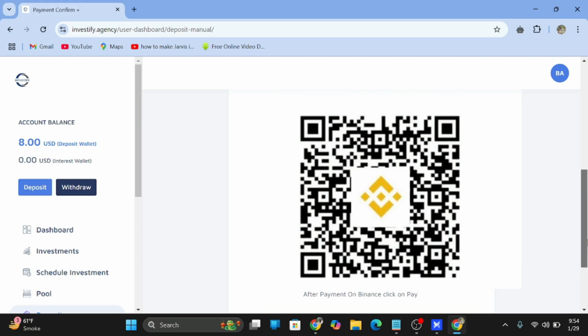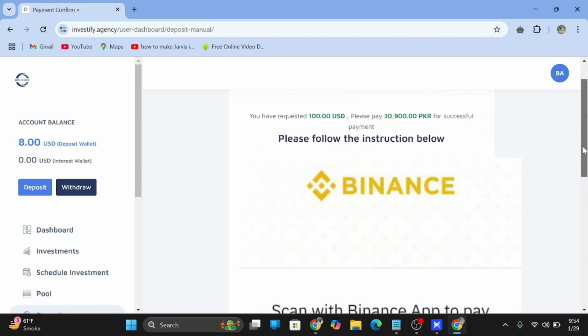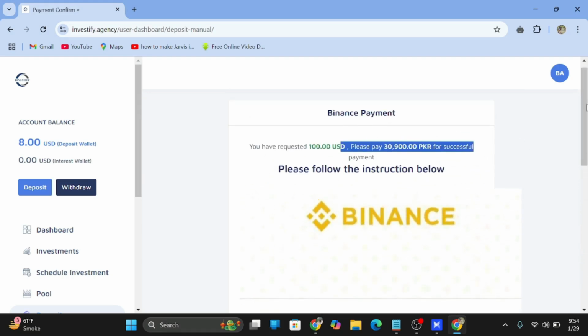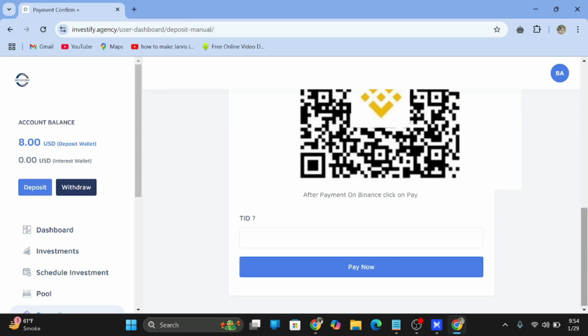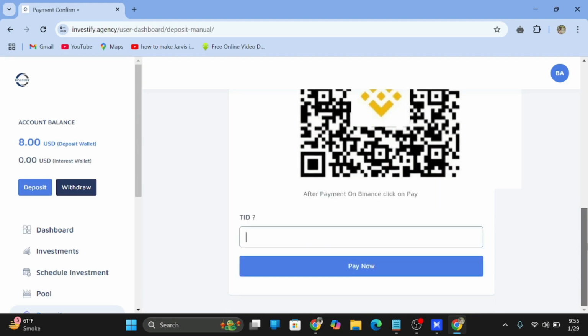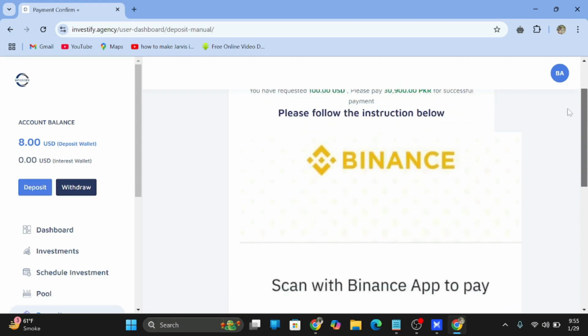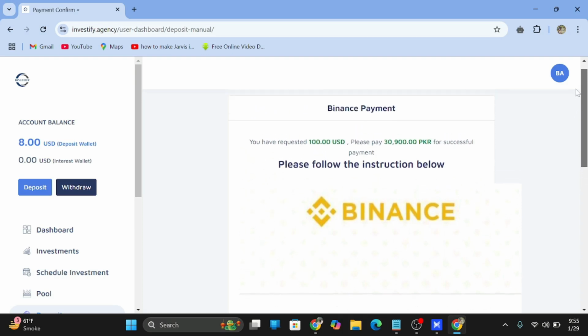After scanning this and putting the value we mentioned previously, $100, we then pay the value, and after this you put the transaction ID of your payment. Then pay now, and it will show a time period of 5 minutes or 4 minutes for your approval. If they verify your transaction and get the value which you mentioned here, then it will approve your value and payment. Okay, so let's make the payment here and then check how much time it takes to approve.